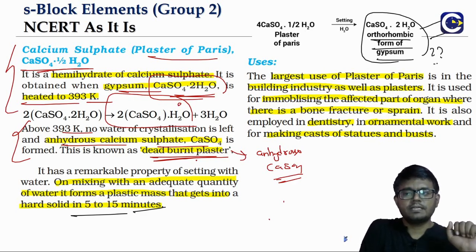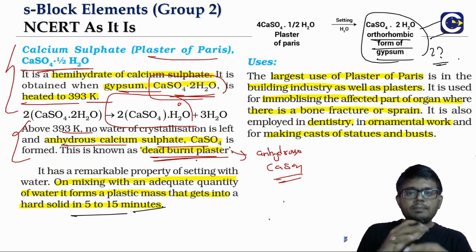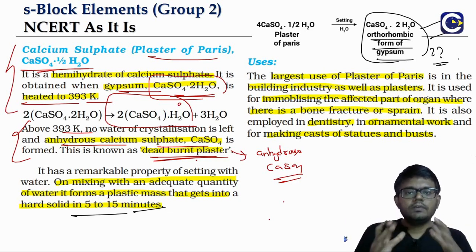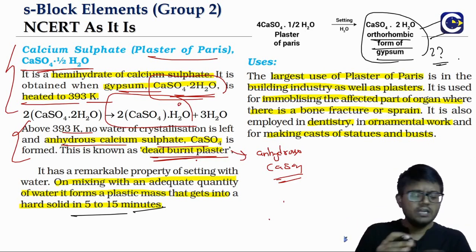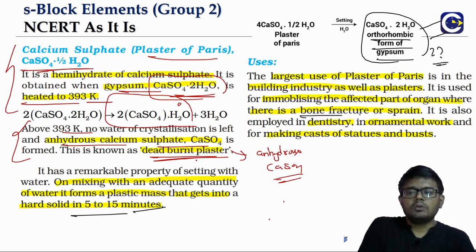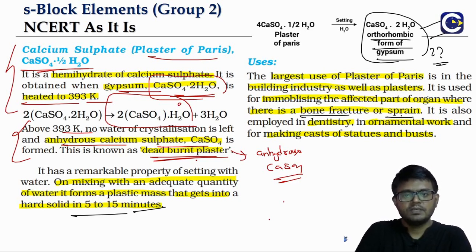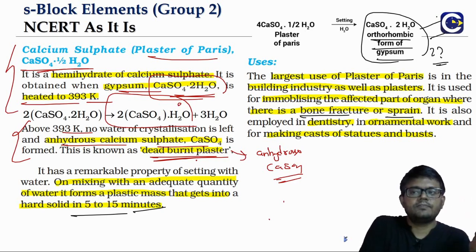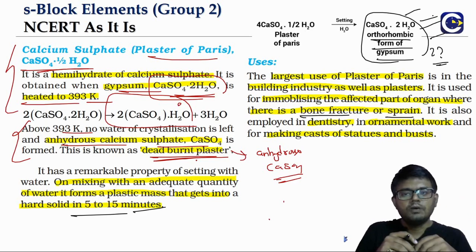These details will not be that much required, but it will solidify into a very hard structure. For people who have a bone fracture or a sprain, we put a plaster of Paris covering on that. When it is setting, it converts itself into the orthorhombic form of gypsum.